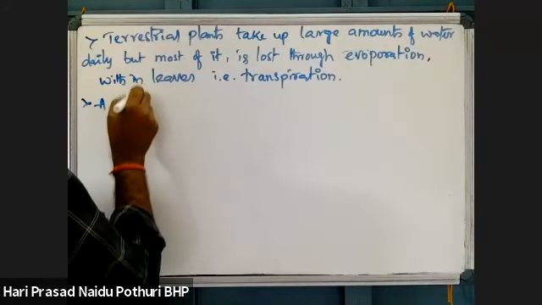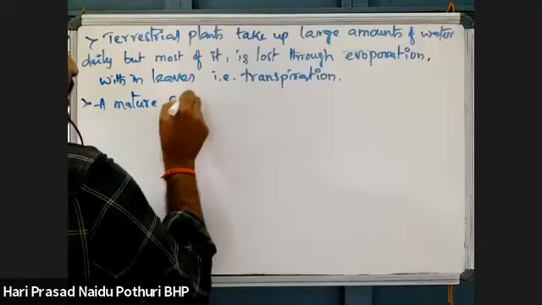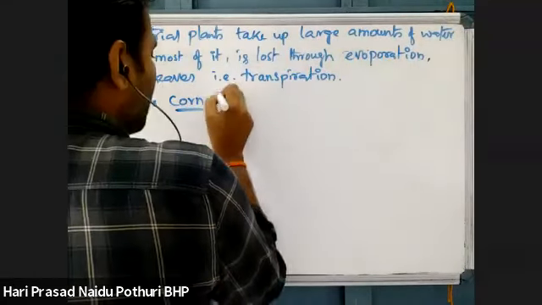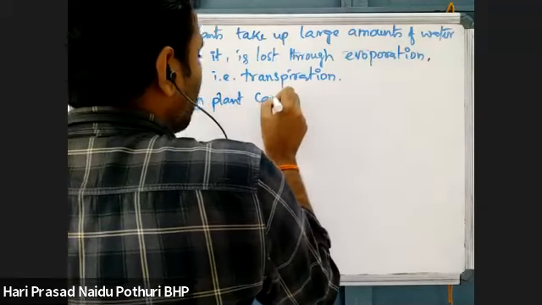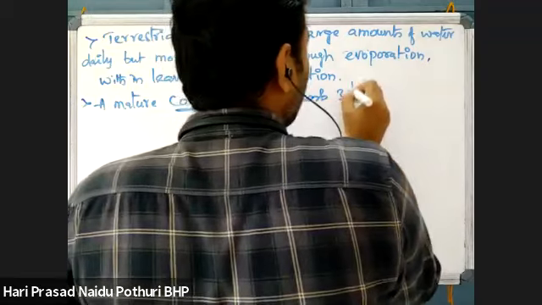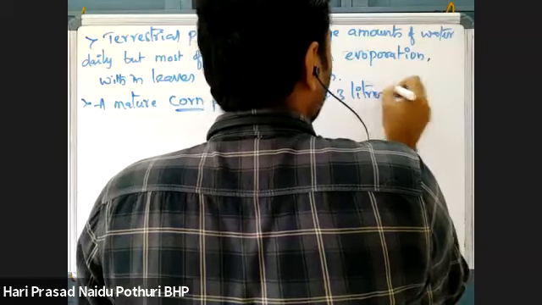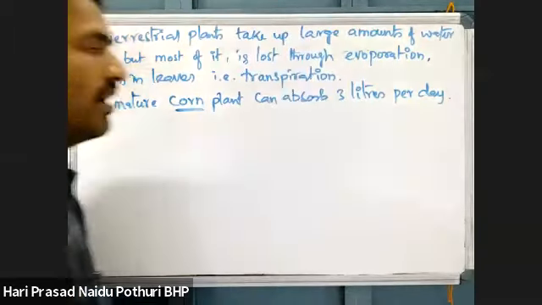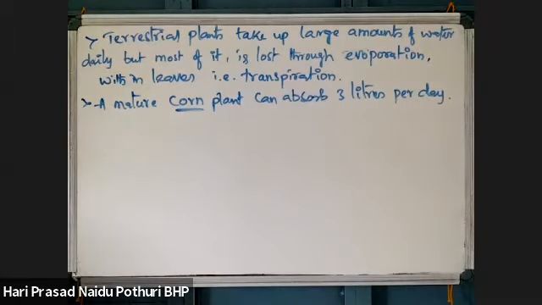A mature corn, maize plant can absorb 3 liters of water per day, if water is adequately available.